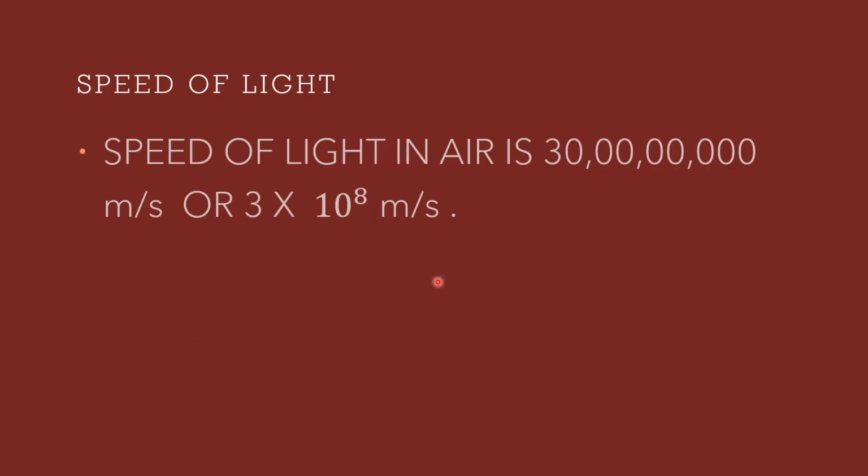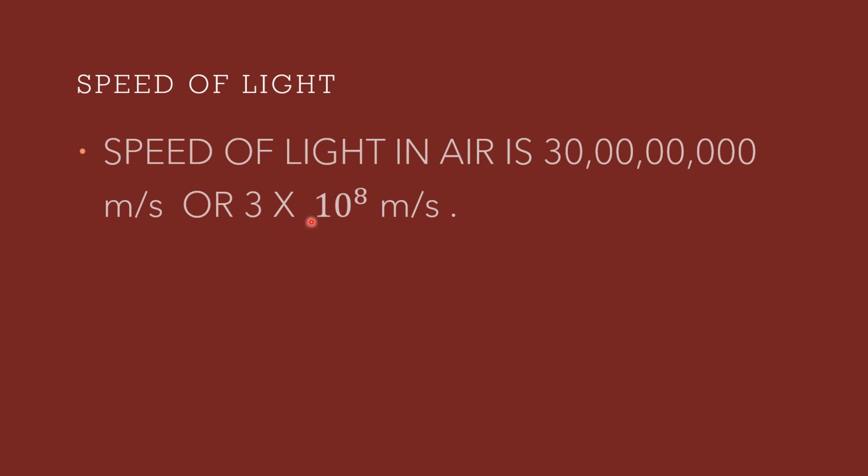I should tell you about the speed of light. What is the speed of light? It is 30 crore meter per second. So the speed of light is 30 crore meter per second. We see 8 zeros are there. So we have to say 3 into 10 to the power 8 meter per second. So in air, how many meters will light travel in 1 second? 3 into 10 to the power 8 meter per second.